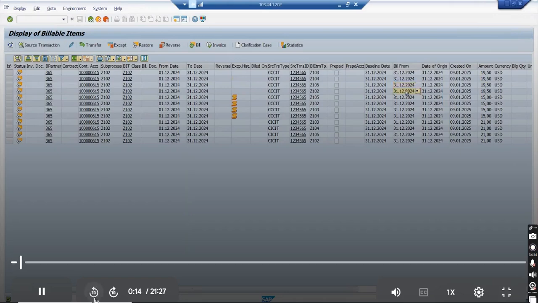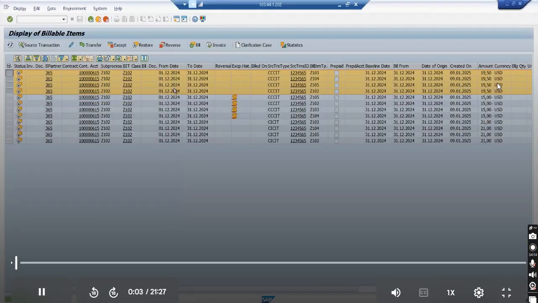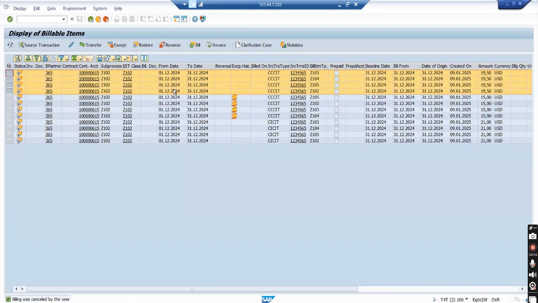Okay, I can bill it before single billing or mass billing. So when you bill any item, be it single billing or mass billing, this bill from date is very important. This one means we cannot bill it before this particular date. Okay, I can bill it before that. Sorry, I can bill it after that or on that date. So on or after this date, this can be billed.